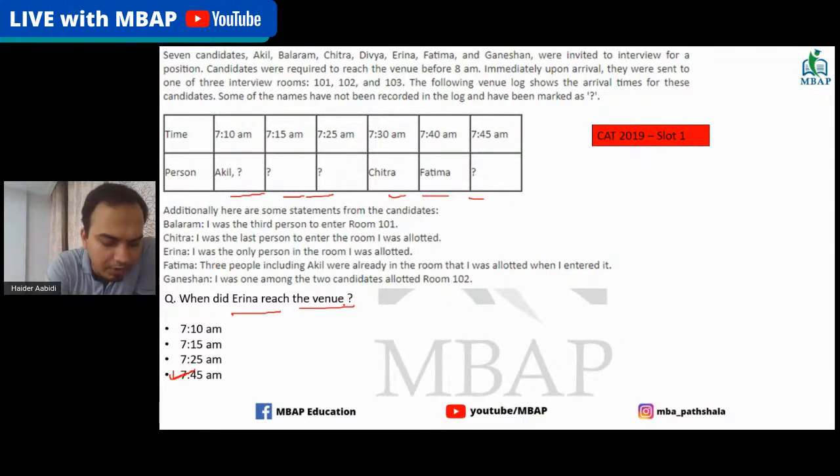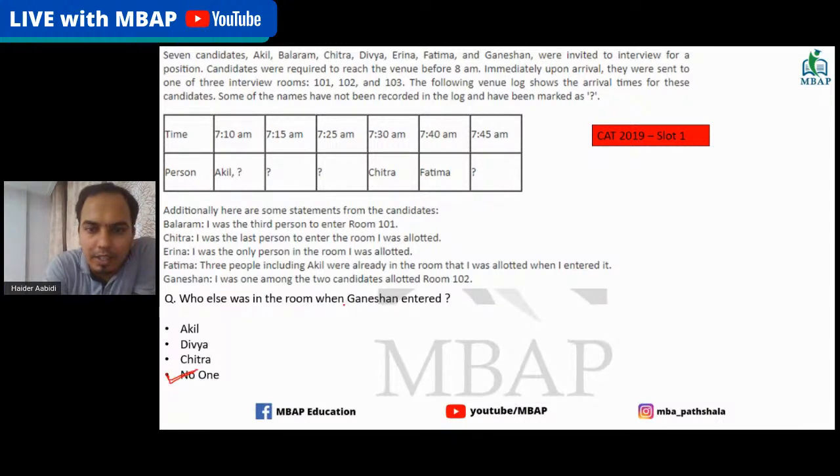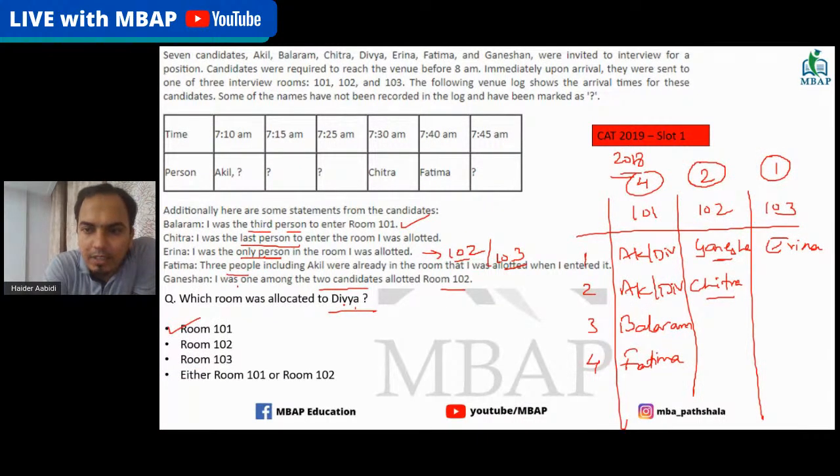The reason we are giving 7:45, for other people who have not understood in case. Okay, so you understand here through this that Ganeshan comes before Chitra. Akhil, Divya, Balaram come before Fatma. So if I look here, Fatma is here, and before Fatma, three people are coming in, which is Akhil, Divya, and Balaram. So Akhil is already here. Let's say, for example, in any order I'm just putting,